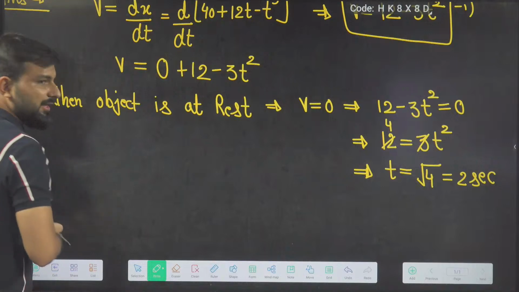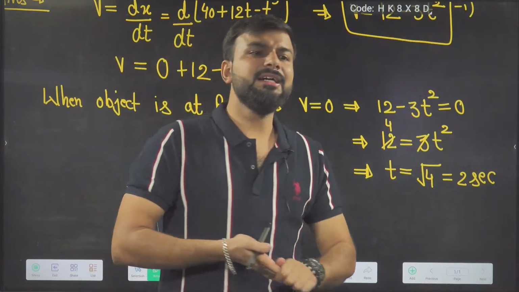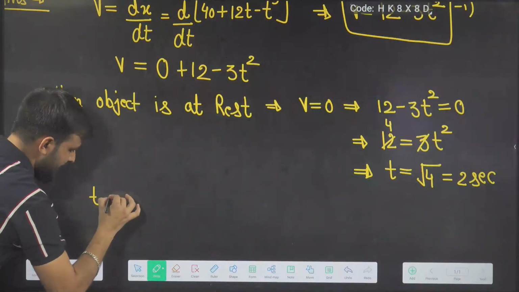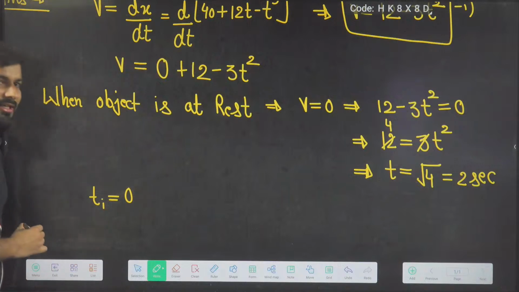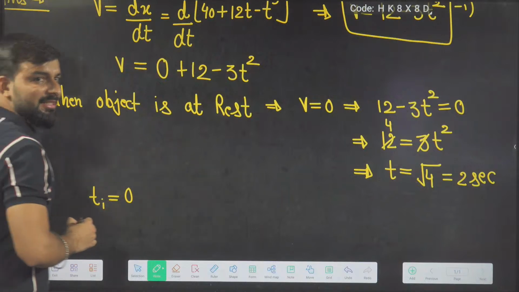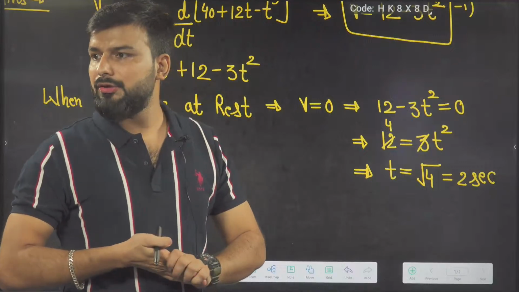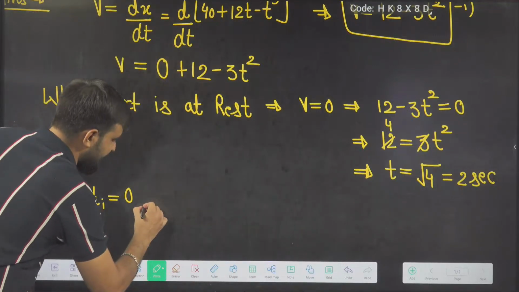So to calculate the distance, what do I need? T initial and t final. What is the value of t initial, beta? T initial is 0. At t initial 0, what will be the value of position? What is the value of x initial?